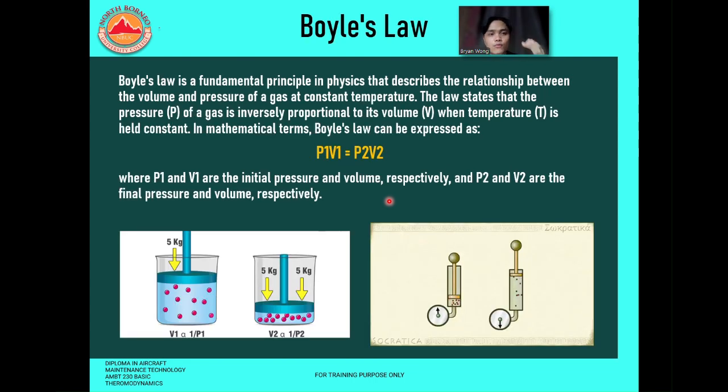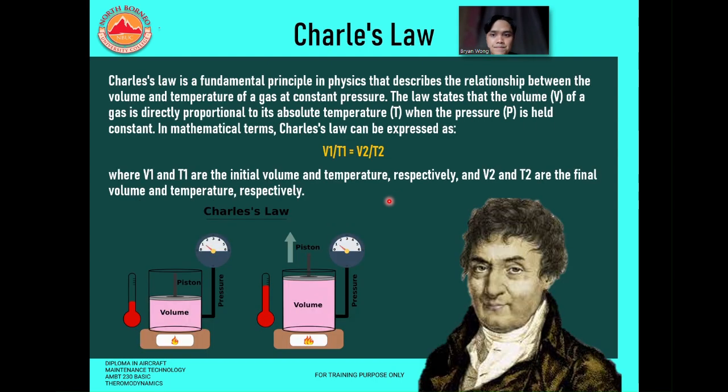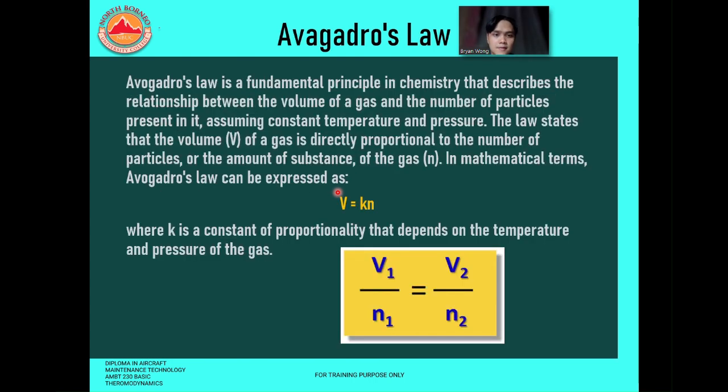When we talk about Boyle's law, it always involves pressure and volume. So remember this. V1 and T1 are the initial volume and temperature respectively, and V2 and T2 are the final volume and temperature respectively. Anything that involves volume and temperature is known as Charles' law.